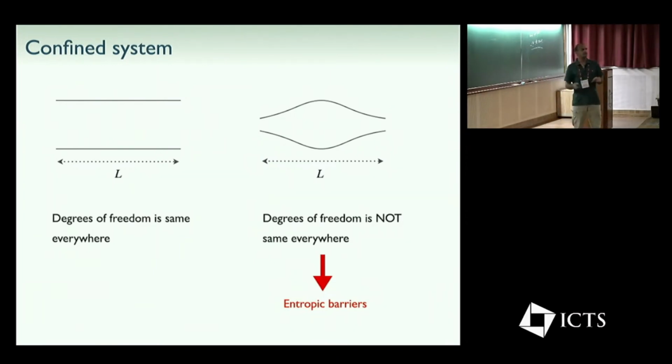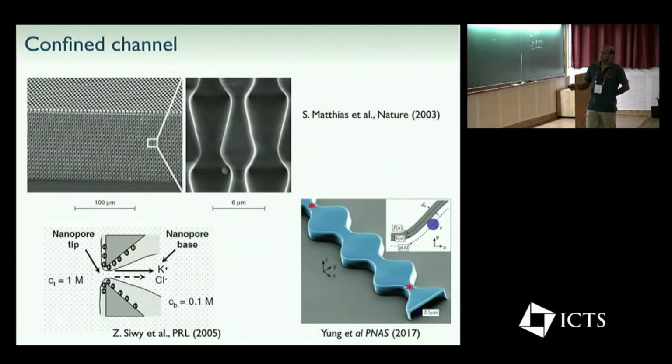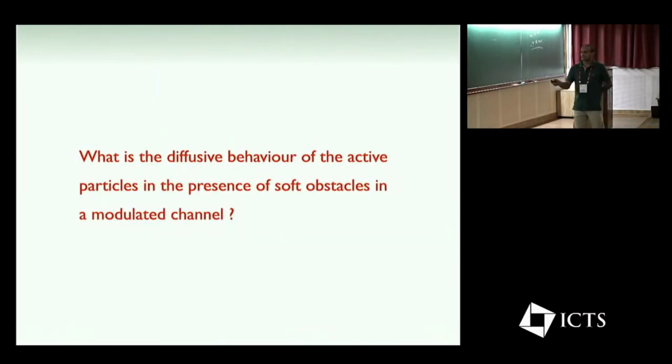Not only that, we want to throw some soft obstacles in these channels and see how they behave, whether we can observe normal diffusion, subdiffusion, superdiffusion, whatever. The channels that we are interested in have this sinusoidal shape, and this one is of course an asymmetric channel. By the way, these are artificial channels that we can make in the lab, and there we can see these dimensions. The question that we are asking is how these active particles behave and diffuse in the presence of soft obstacles.